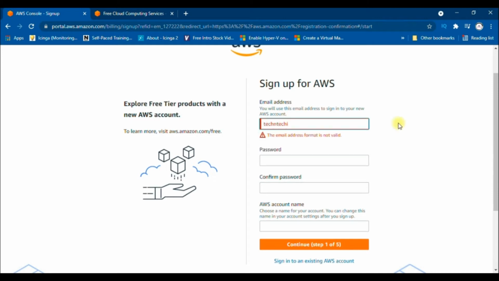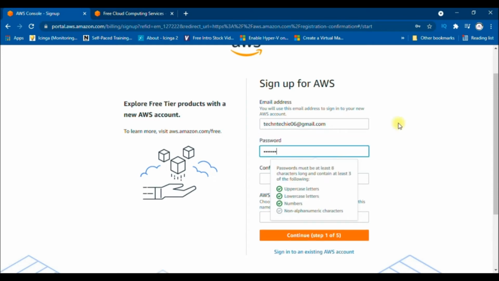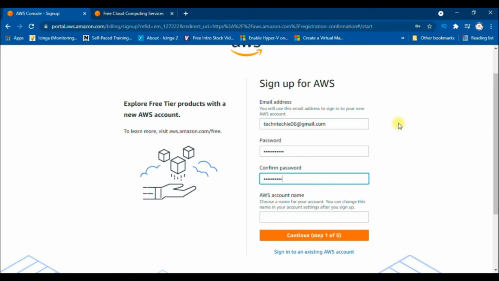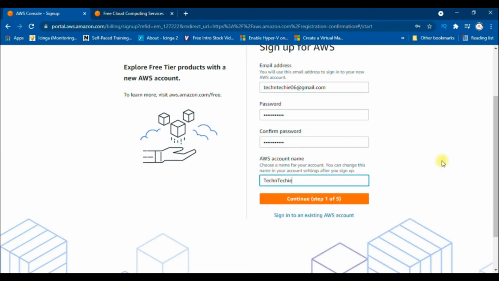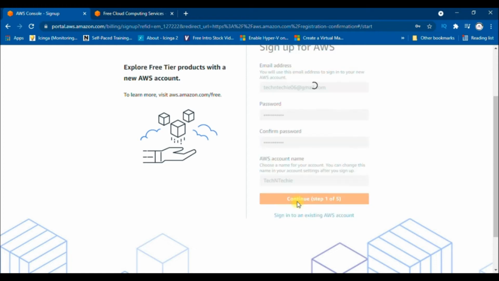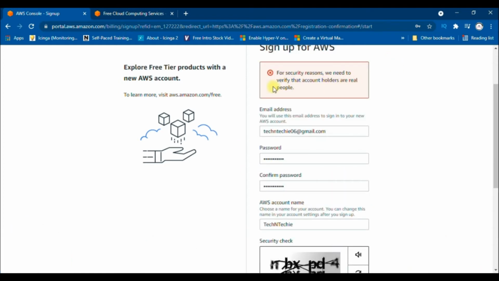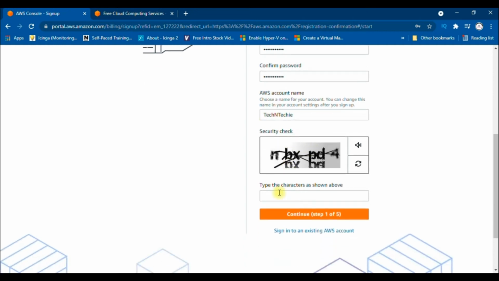Let's start with the email address and password. Enter again the same password to confirm and then the AWS account name. Click on next to proceed. We need to enter here the characters as shown here before proceeding, to confirm to AWS that I am real, not a robot. So we'll enter here the given characters for the security check to verify this.